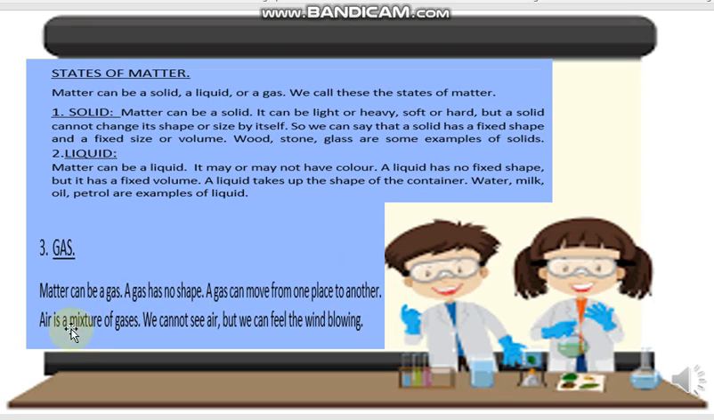Air is a mixture of gases. As I have told you, there are many different types of gases around us in the atmosphere. In the air, there is oxygen, carbon dioxide, nitrogen. You can't see the gas, but you can feel it, like we can feel the wind blowing around us.